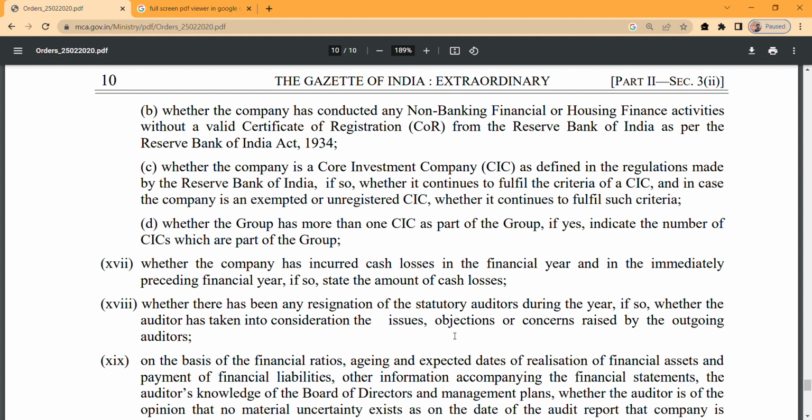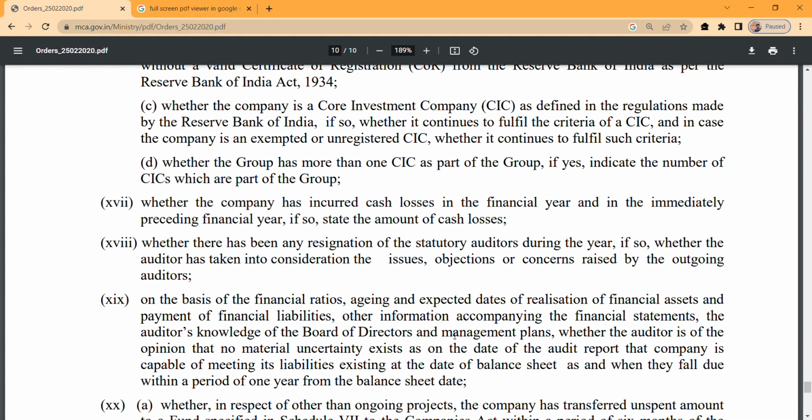Coming to point number 19: on the basis of financial ratios, ageing and expected dates of realization of financial assets and payment of financial liabilities, other information accompanying the financial statements, and the auditor's knowledge of the board of directors' and management's plans, whether the auditor is of the opinion that no material uncertainty exists on the date of the audit report that the company is capable of meeting its liabilities existing at the date of the balance sheet as and when they fall due within a period of one year from the balance sheet date.